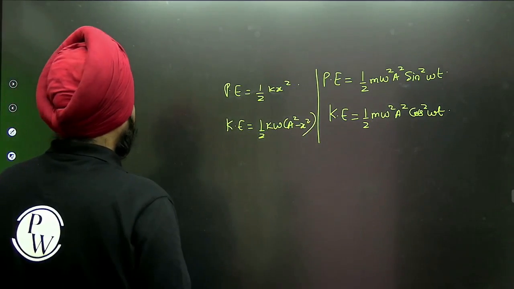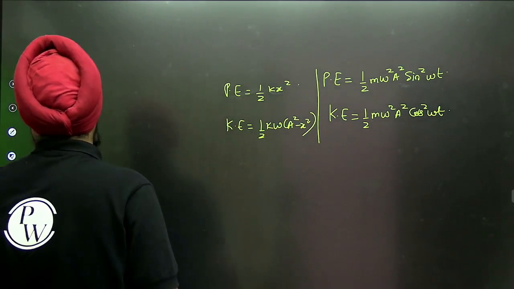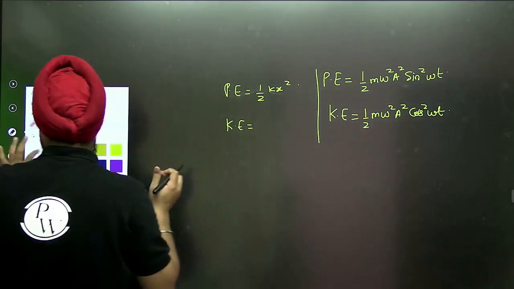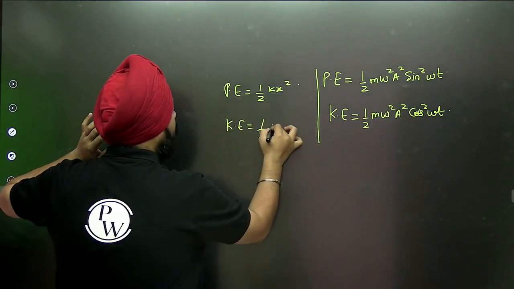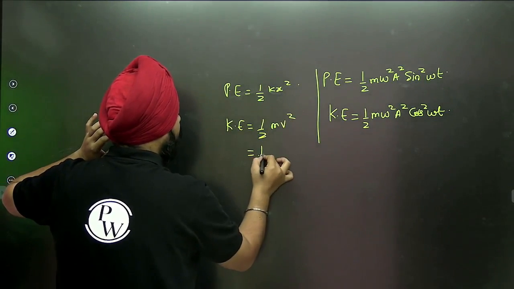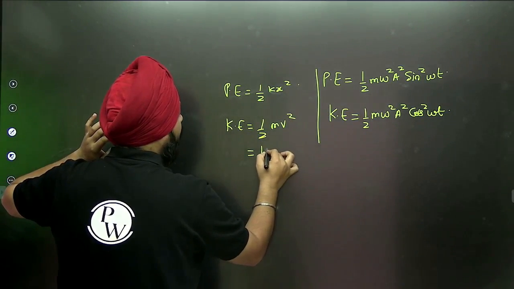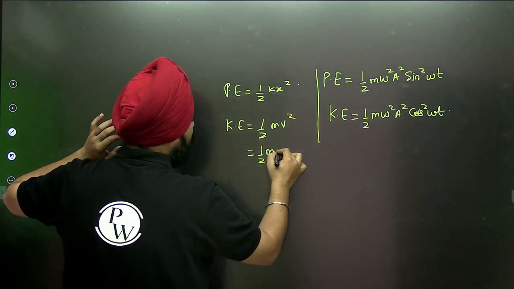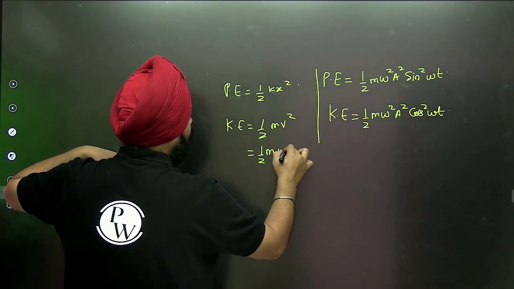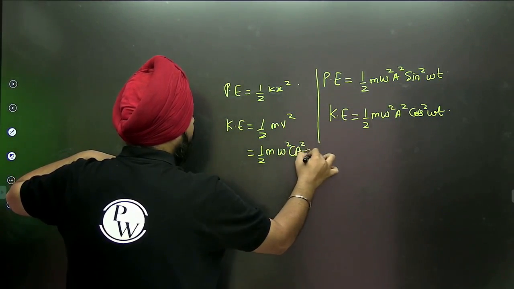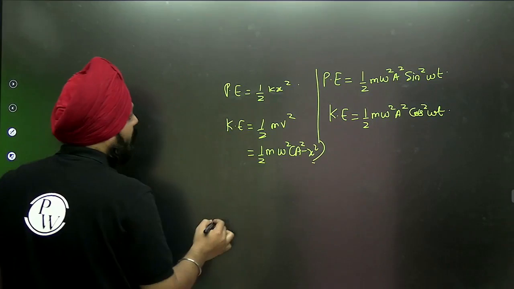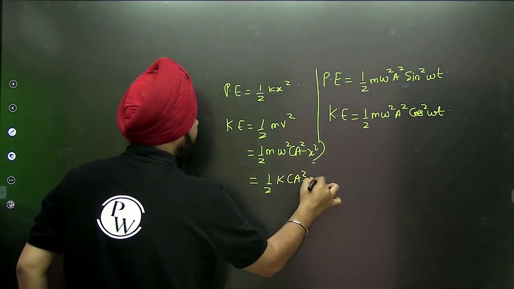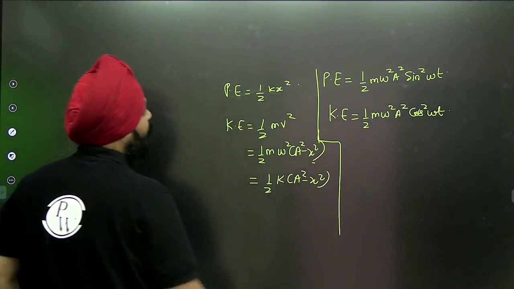Just hold on, I have written the wrong thing. Half mv square is equal to half m, a square omega square, or half m omega square, a square minus x square. Yes, that's perfect. So that will be half k, a square minus x square. Yes, that's the perfect thing.